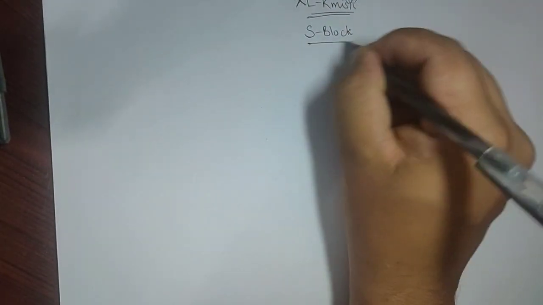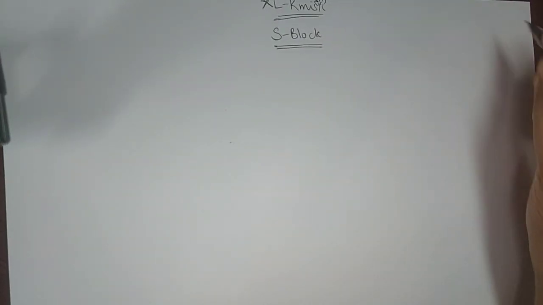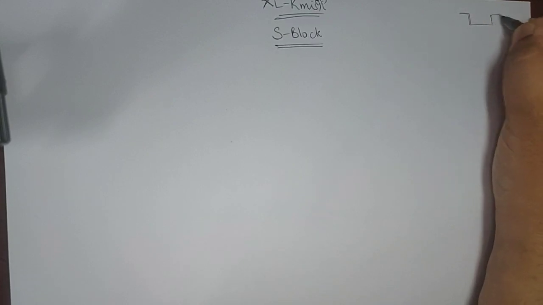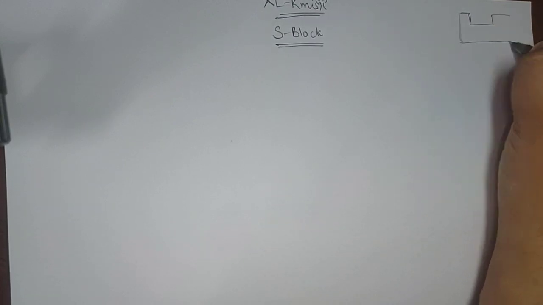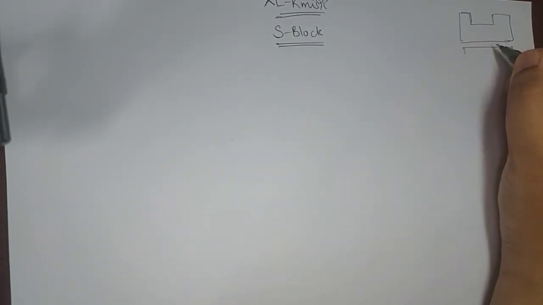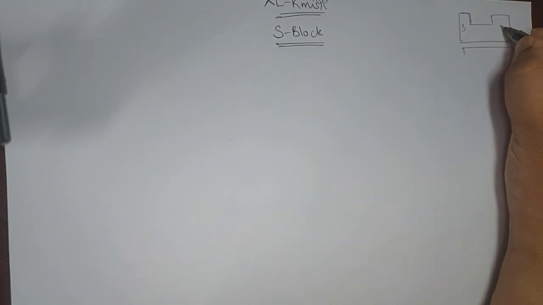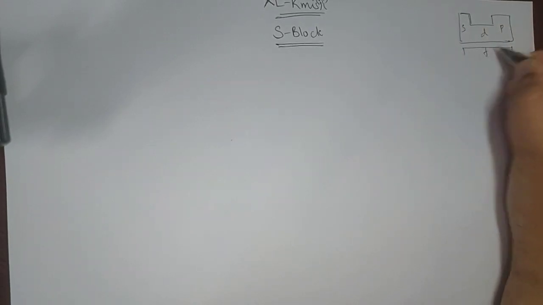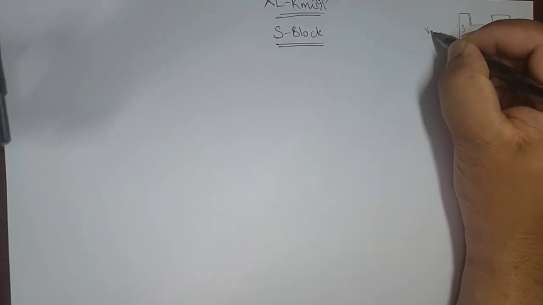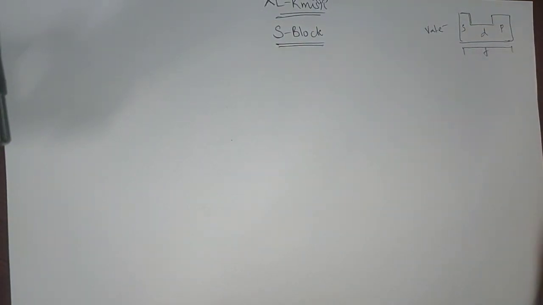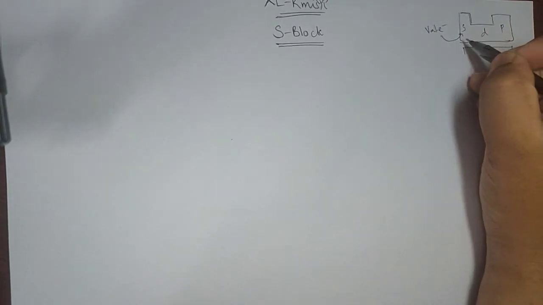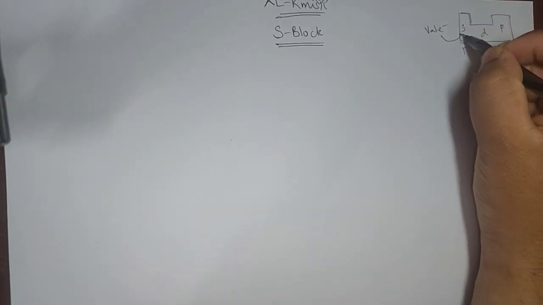S block elements. See, normally, roughly recapitulating, if anybody is not familiar with this, we have the periodic table, and the periodic table seems somewhat like this. This periodic table has been classified into S, P, D and F blocks. How? Depending upon the valence electron. As the valence electron enters into the s orbital of the last shell, we say S block element.